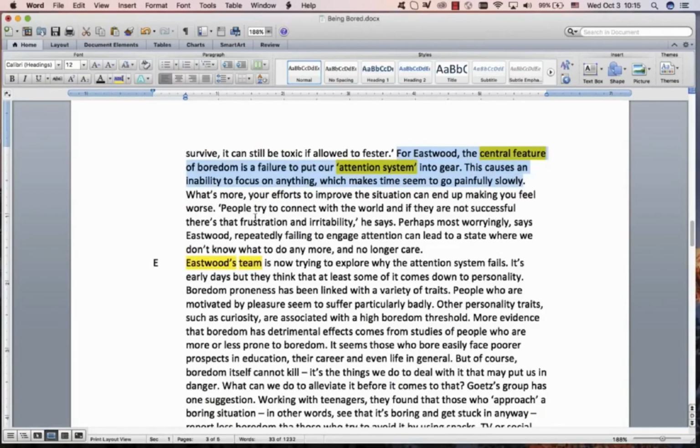What we cannot do, inability means you can't do something, and there's your verb. Even if you didn't get inability, which verbs are you going to choose here? Is, put, cause, focus, make, seem, go. It'll only be one of those. So of course there's our answer there.